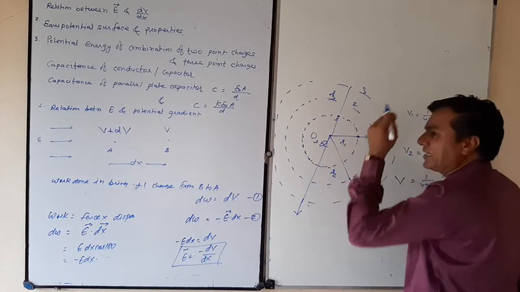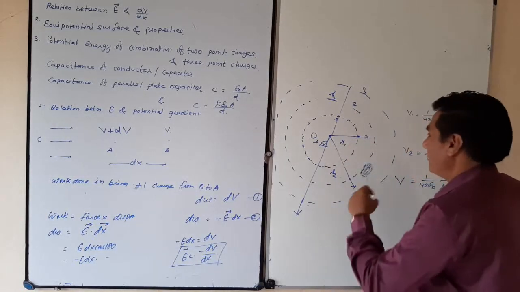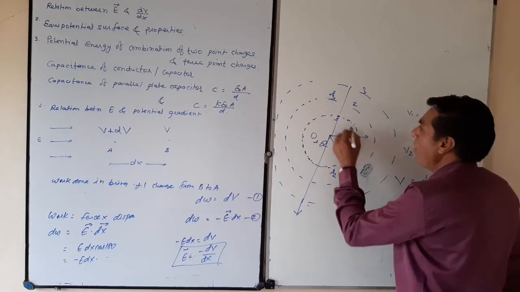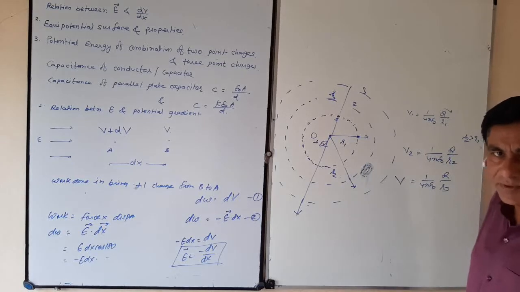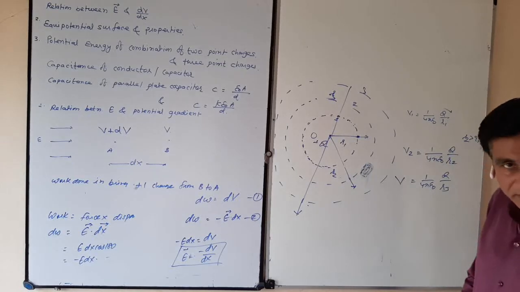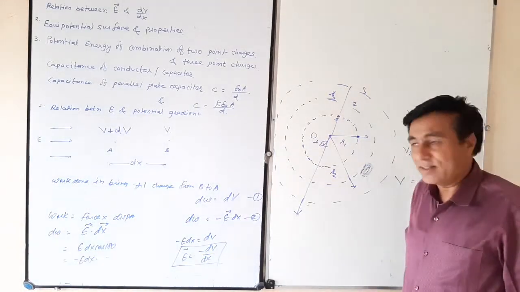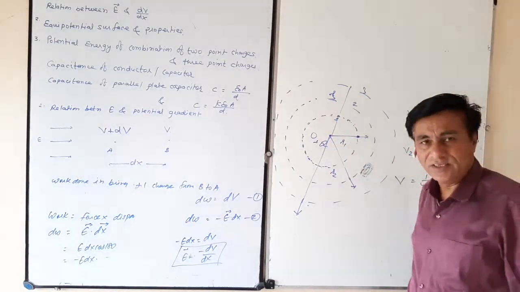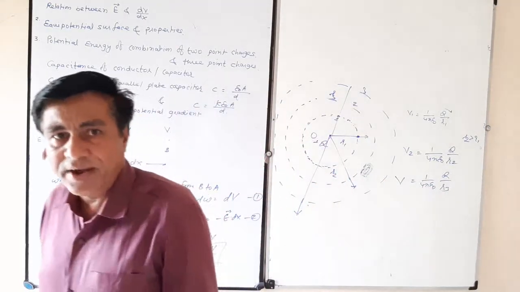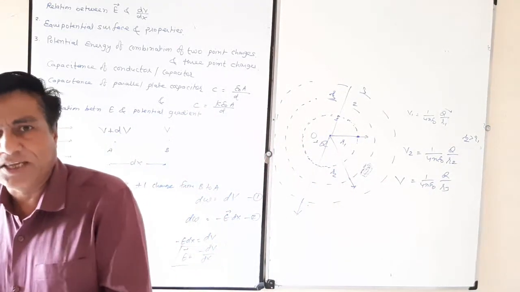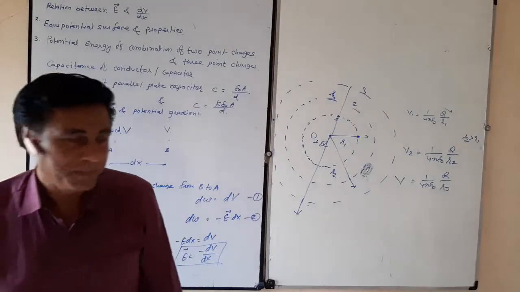Second, if you shift a unit positive charge or any other type of charge from one point to another point of that spherical surface, no work is required, because there is no change in the potential. That's why equipotential means no work is done in shifting a charge from one point of an equipotential surface to another point.